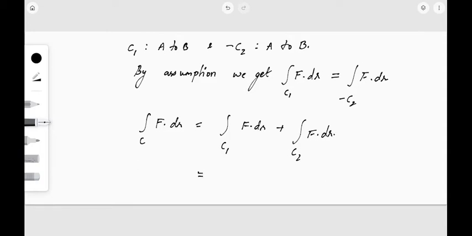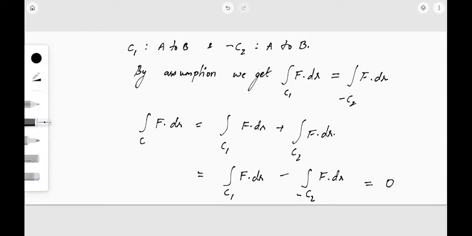Now I am going to write this as integral over C1 f dot dr minus integral over minus C2 f dot dr. By the property of integration, minus into minus is plus. So both these terms are the same. Now we have seen that integral over C1 f dot dr is the same as integral over C2 f dot dr. So what will this value be? This will be equal to 0.